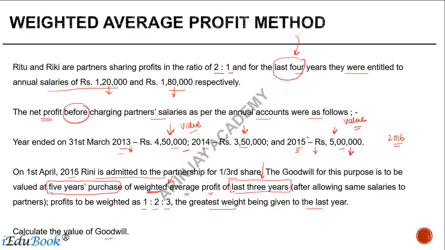In some cases, you may believe that the weights have to be equal, or lesser for the middle year, but generally the weights are higher towards the period which is as close to today. So in this case also, profits are to be weighted as 1:2:3, the greatest weight being given to the last year.